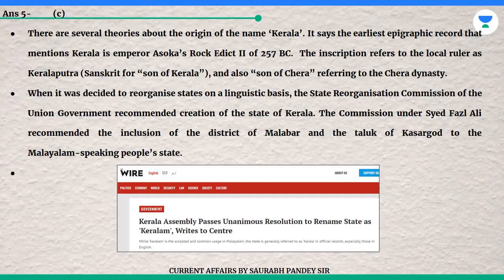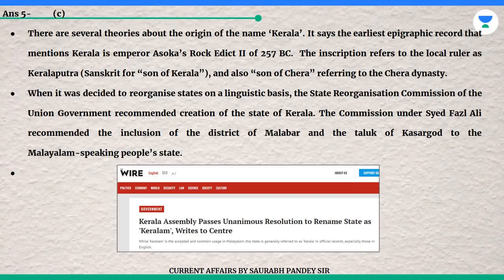The answer is C. There are several theories about the origin of the name Kerala. It says the earliest epigraphic record that mentions Kerala is Emperor Asoka's Rock Edict II of 257 BC. The inscription refers to the local ruler as Keralaputra, Sanskrit for son of Kerala, and also son of Chera, referring to the Chera dynasty.